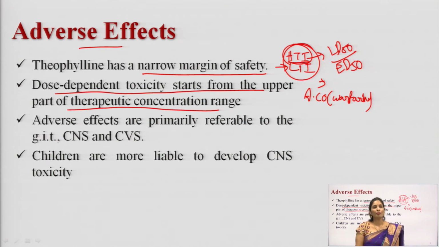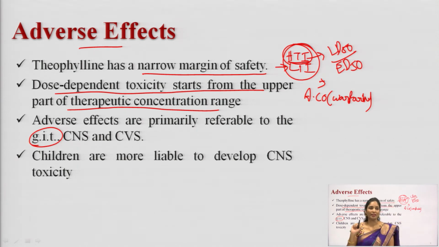If you are talking about the adverse effects, they mainly fall on the GIT, CNS, and CVS. All these are the side effects we can see with the anti-asthmatic drugs. In CNS you can see insomnia, restlessness, nervousness, panic. On CVS, if you slightly increase the dose, it can cause cardiac arrhythmia. Now GIT: what are the adverse effects on the GIT?